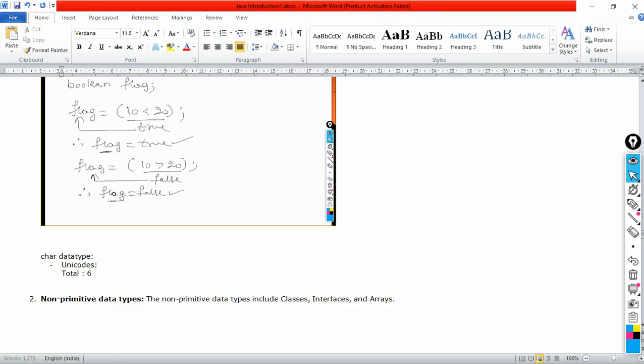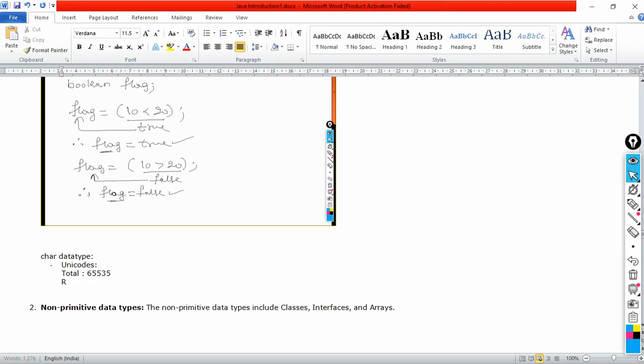The total Unicodes are 65,536, please. What is the range? The range is 0 to 65,535. It starts from 0, so as it starts from 0, the end value is reduced by 1.